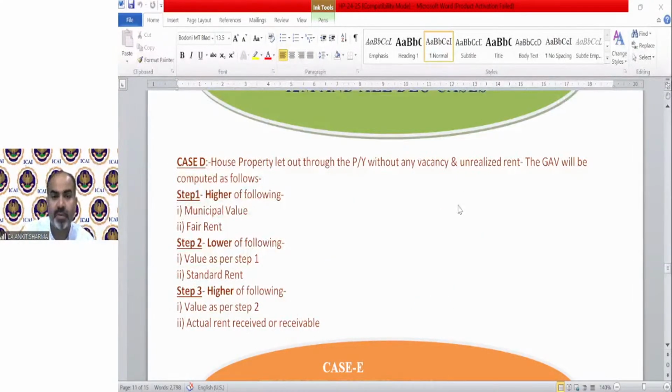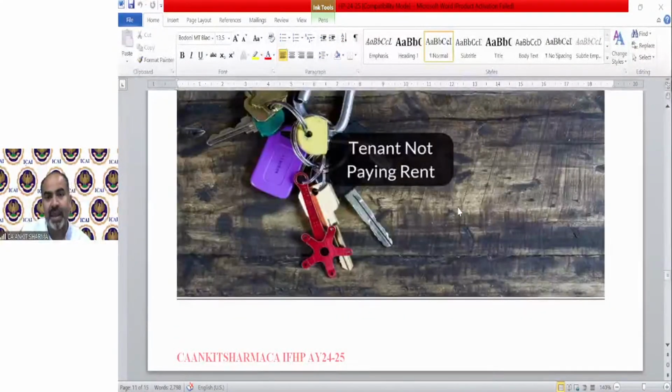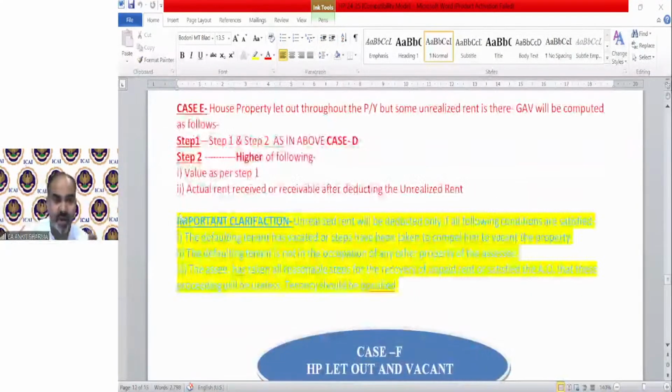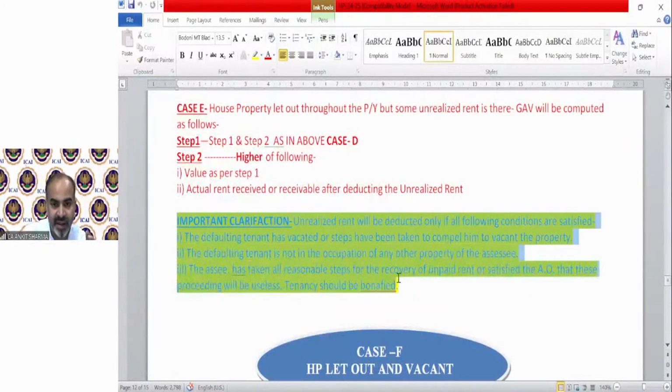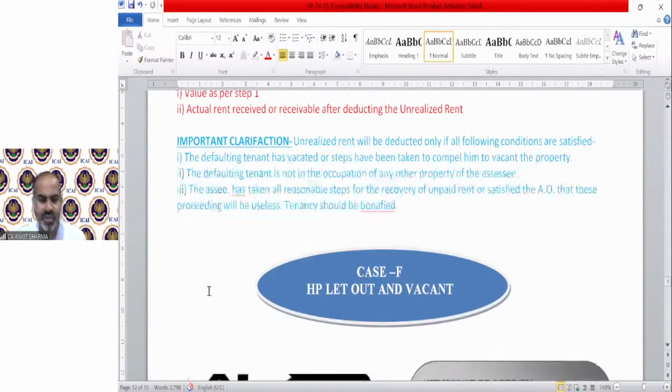Okay. Now moving on to case number E. Case E says house property let out for 12 months, but unrealized rent was there. There are some bad debts, so the tenant is not paying rent. Same provision: ARR will automatically change. ARR will be after deducting the unrealized rent portion. The clarification I was talking about was here: you will be allowed unrealized rent deduction if you satisfy these 3 conditions. You can read it, it is general conditions.